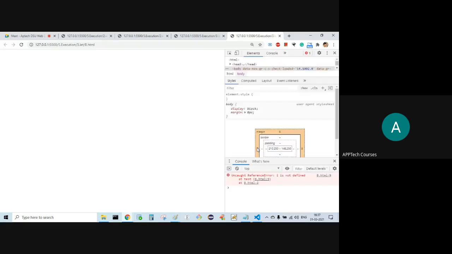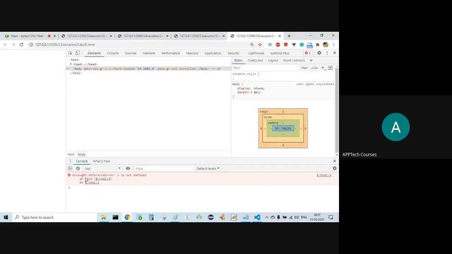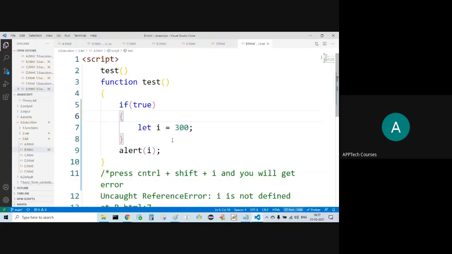I'm not getting anything. Check in the console. How to check the console? Control Shift I. What am I getting? Uncaught reference error: I is not defined, at line number 9. What does that mean?